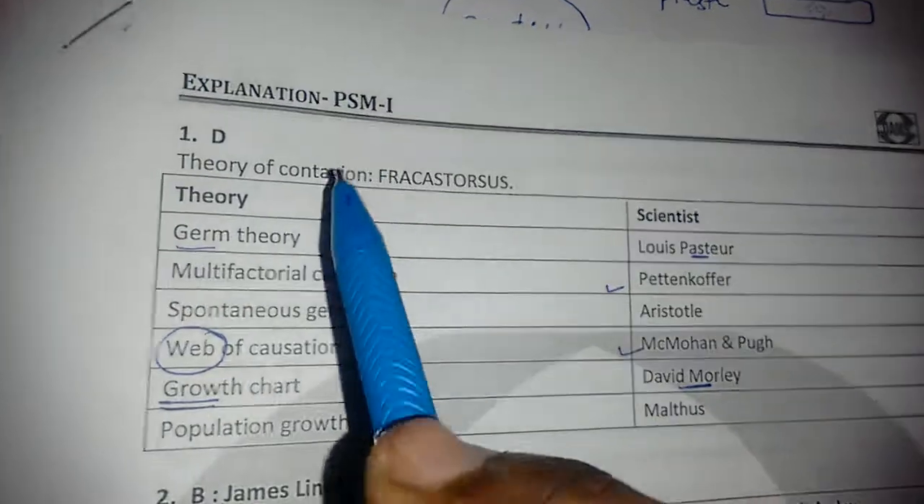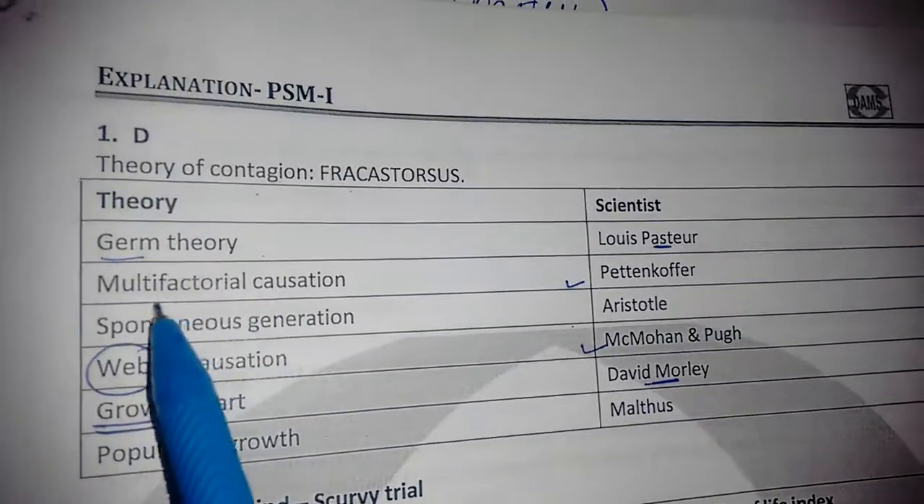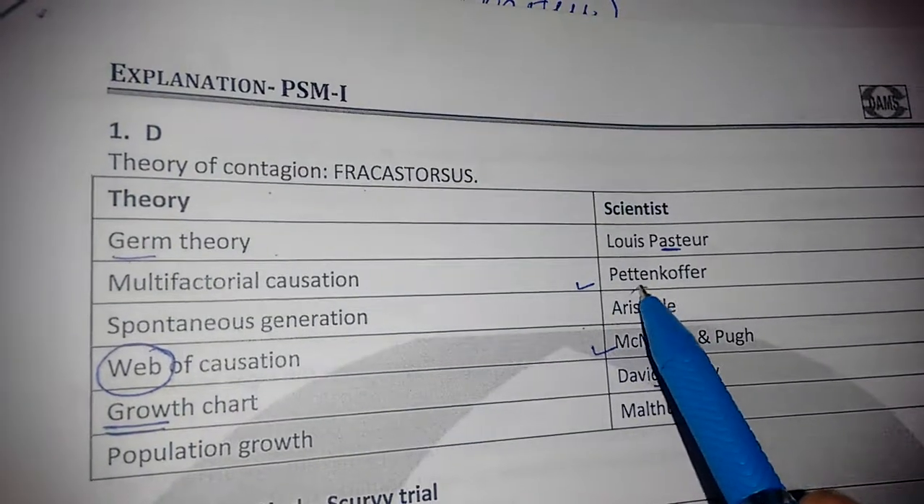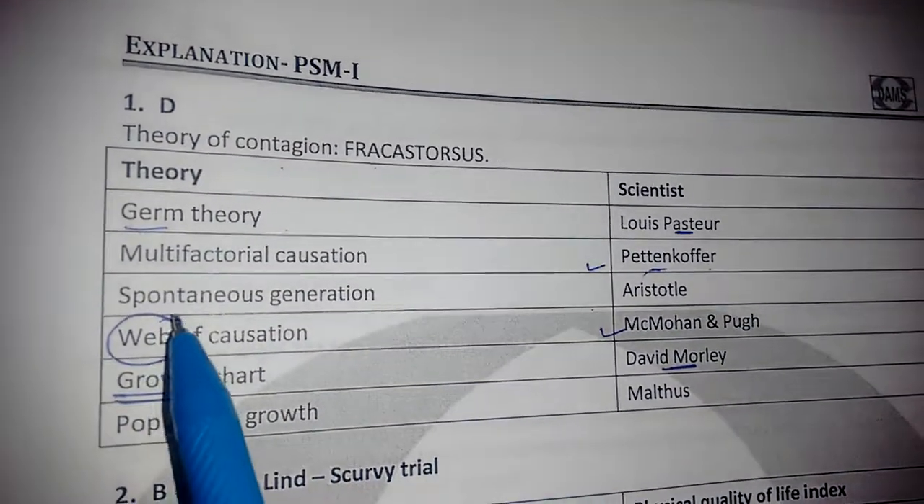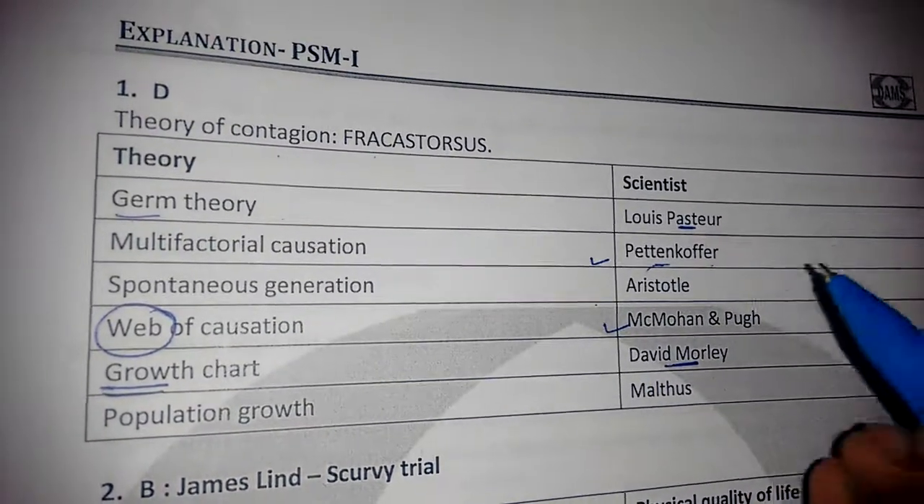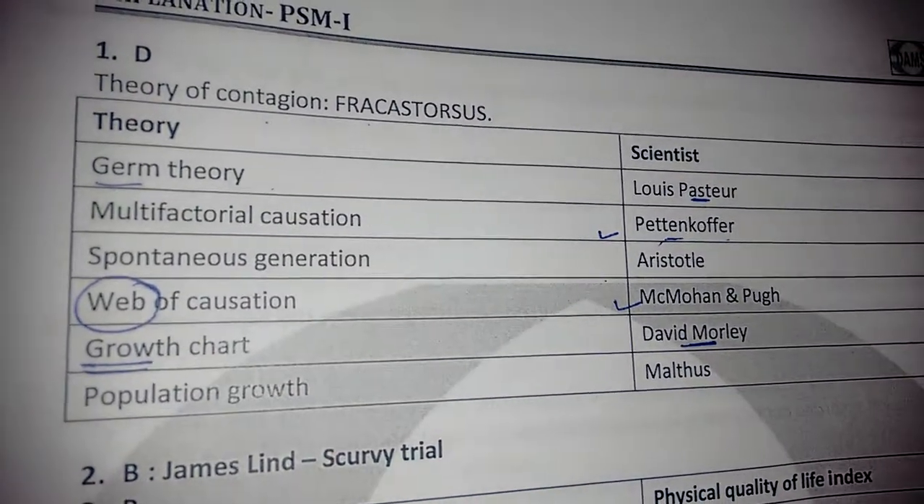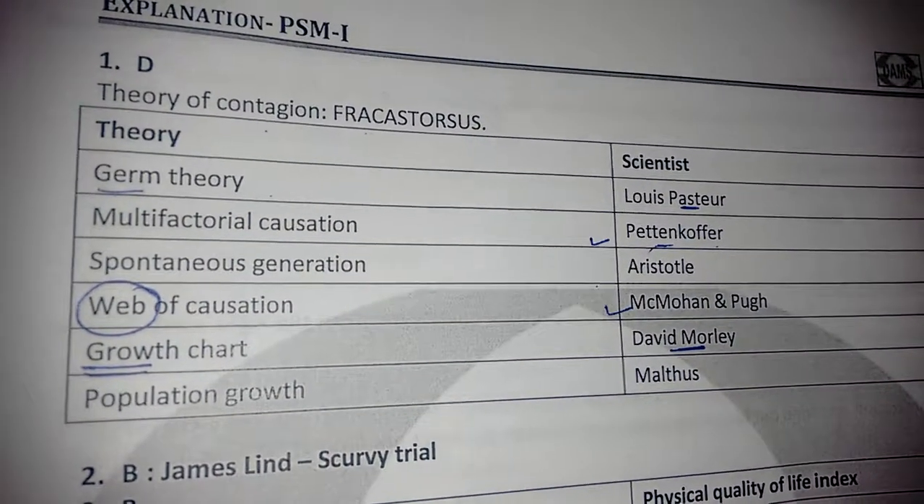Theory of contagion, I have told you, contagion, caste is contagion. Then I told about germ theory, Louis Pasteur. I spoke about the multifactorial, I spoke about the 10 Pentecoffers. Then I spoke about spontaneous generation. So how can you remember this as spontaneous generation?